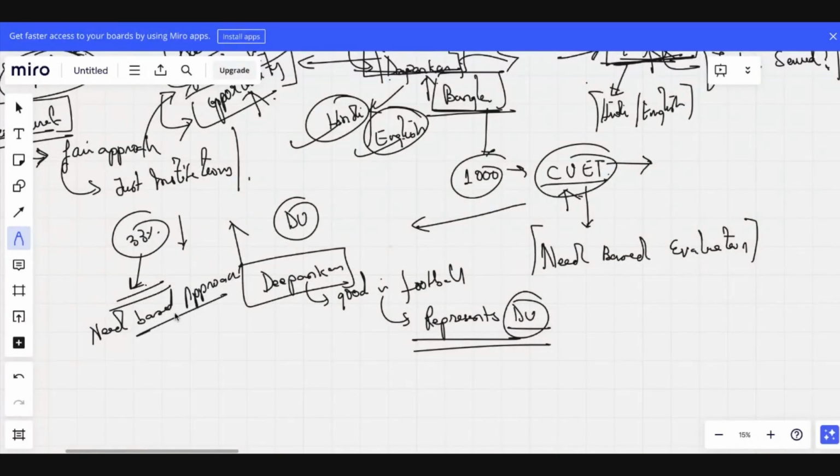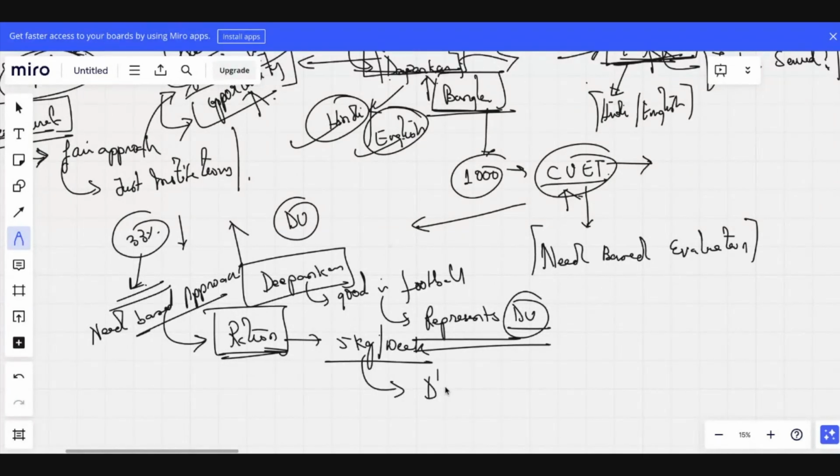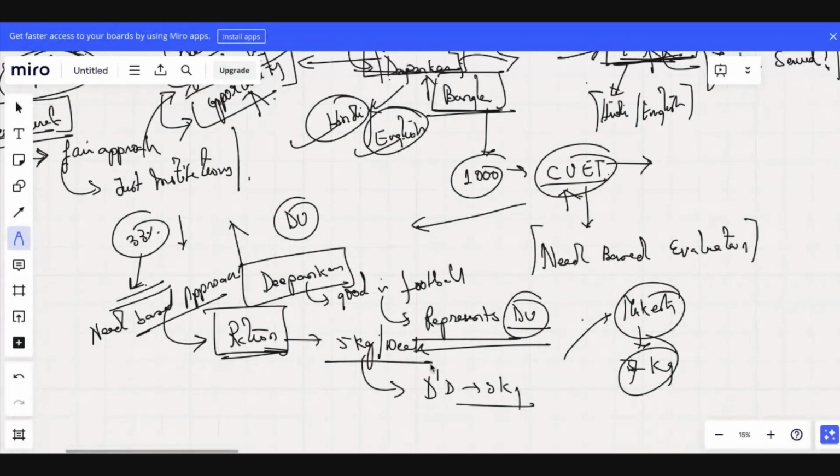Then if it is not a need based approach, take some other example. When we talk about ration, like Modi ji said that everyone will get 5 kg, let's say per week. Now Dipankar's diet is something that he requires only 3 kg per week. Let's say there is some other Mukesh, he requires 7 kg. But Mukesh is also going to get 5 kg of ration and Dipankar is also going to get 5 kg, even though the requirement of Mukesh is much higher than Dipankar.